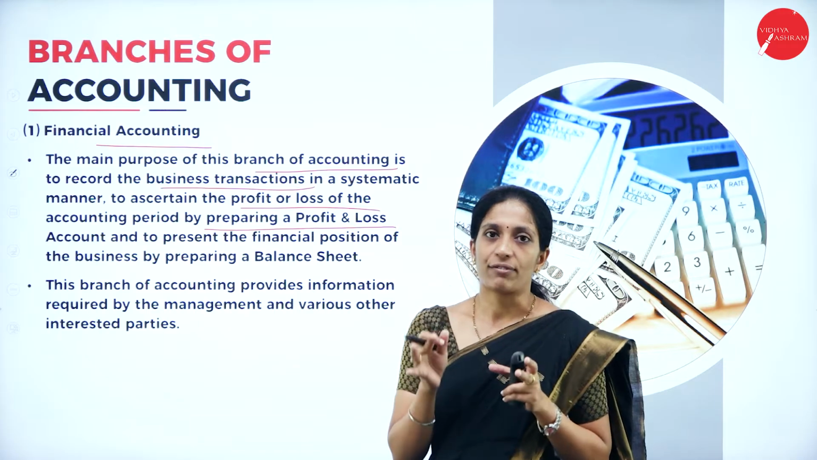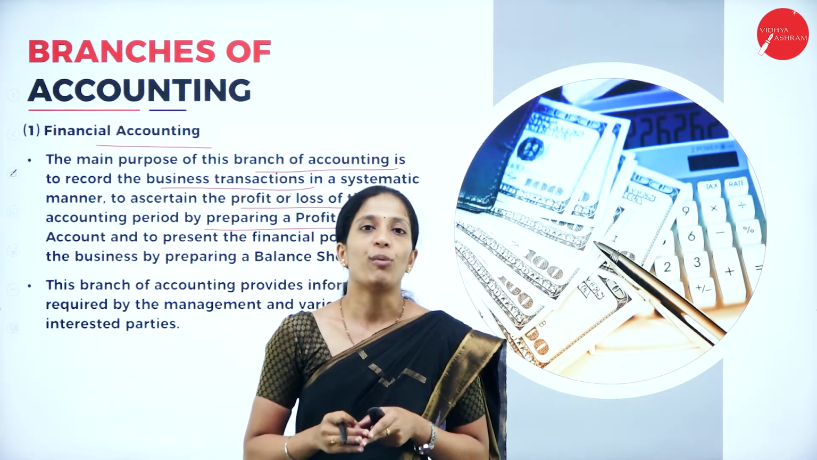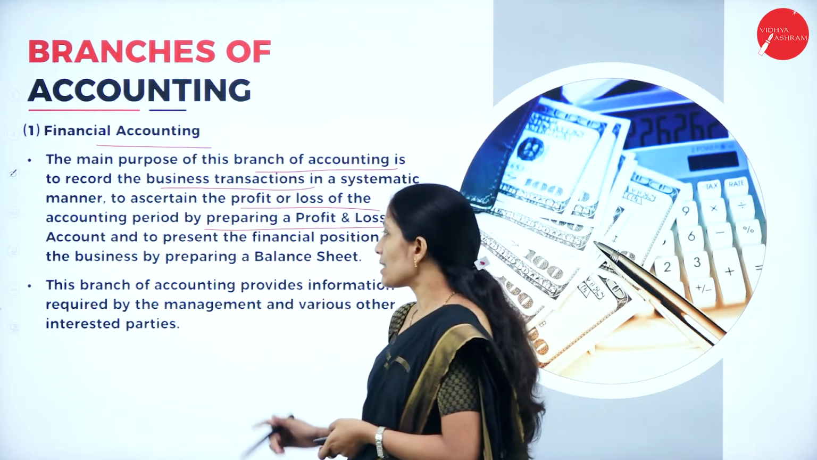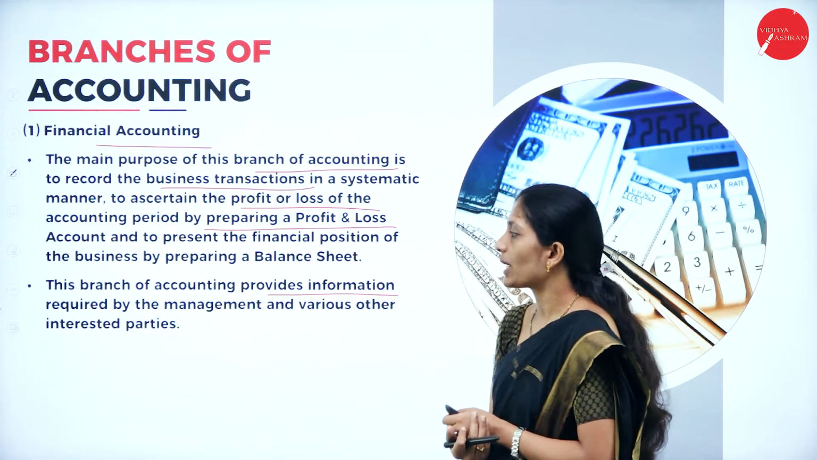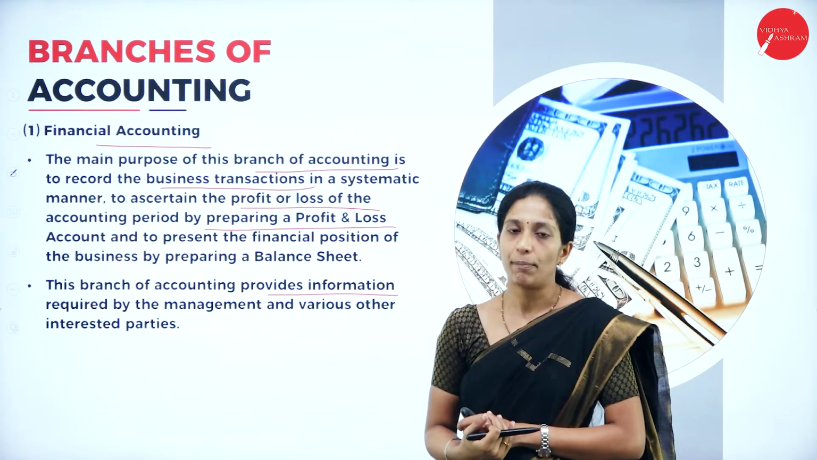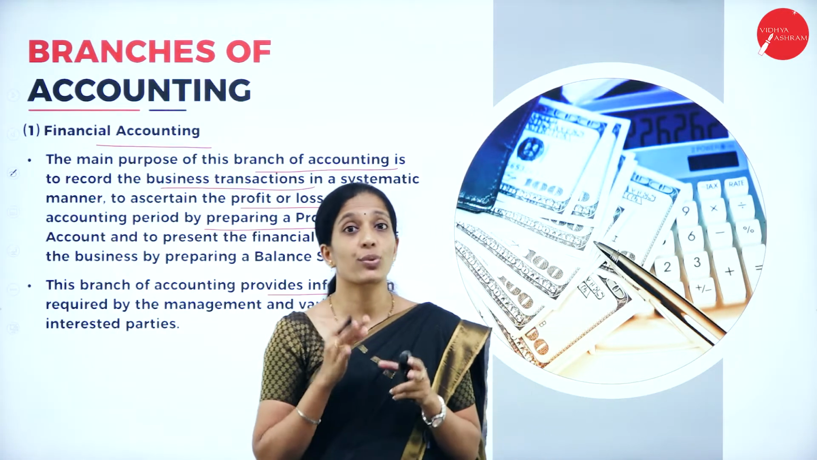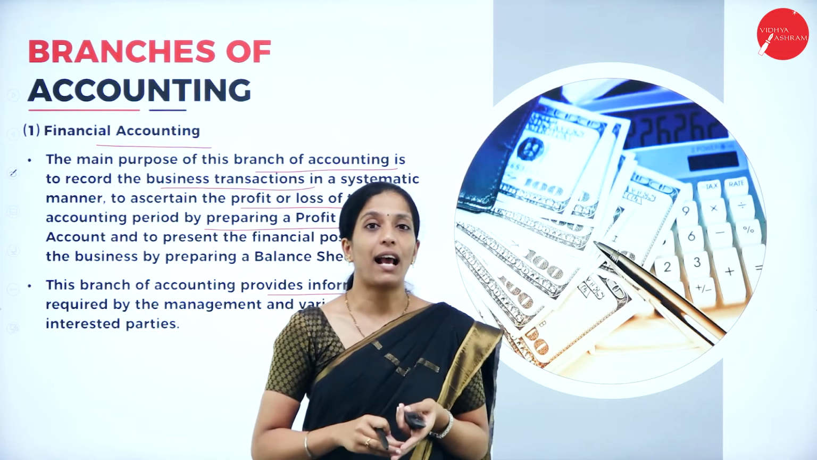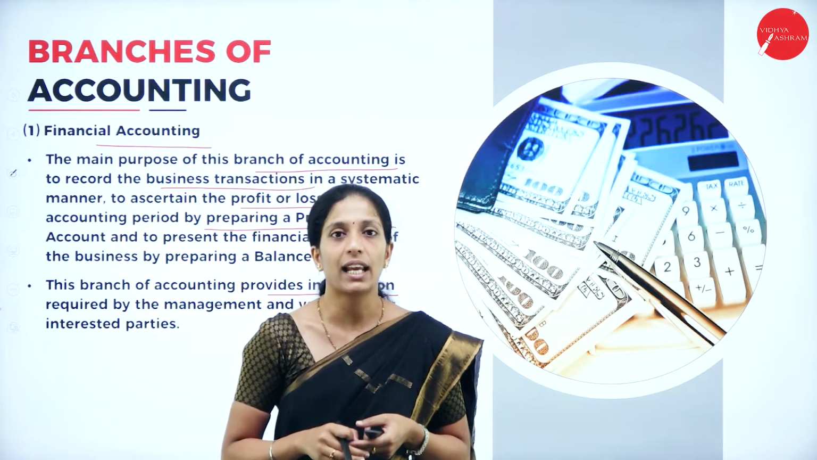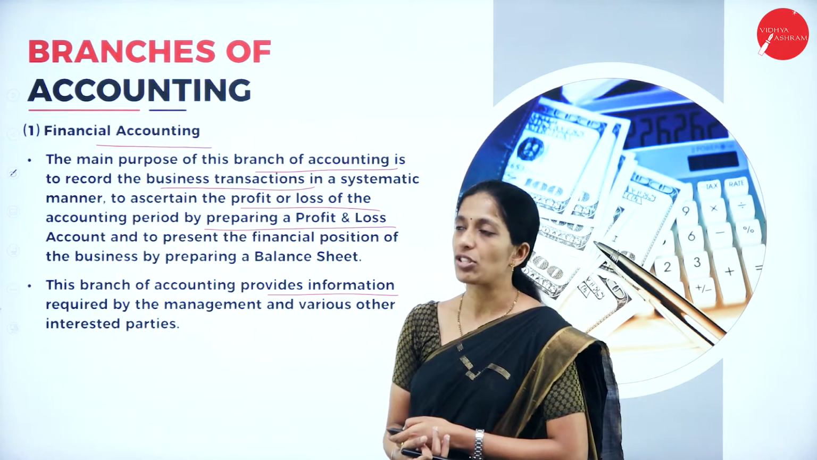Of course, after doing everything, we are going to present a financial statement in the form of trading profit and loss account as well as balance sheet. So this branch of accounting provides information required by the management and various other interested parties. So why do we have to do this financial accounting? Because we want to know the exact financial position of the business, thereby important decisions can be taken in the organization. So this is about the first branch, financial accounting.